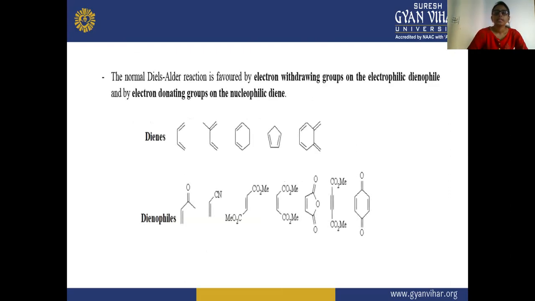Next, the normal Diels-Alder reaction is favored by electron-withdrawing groups on the electrophilic dienophile and by electron-donating groups on the nucleophilic diene. So here these are the dienes and these are the dienophiles. The dienophiles are electrophilic and the dienes have electron-donating groups. Some of the structures are shown here.